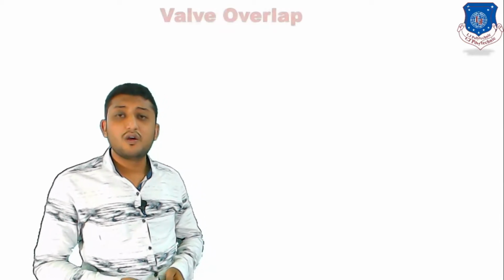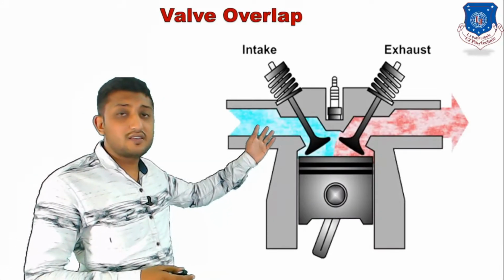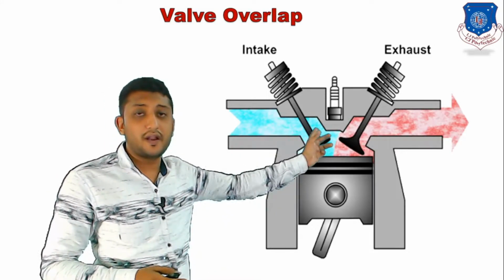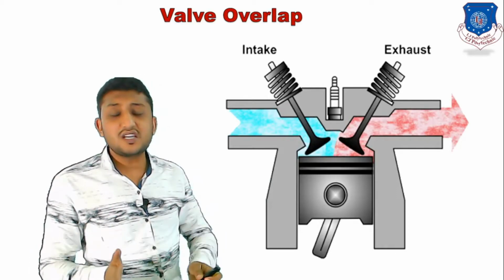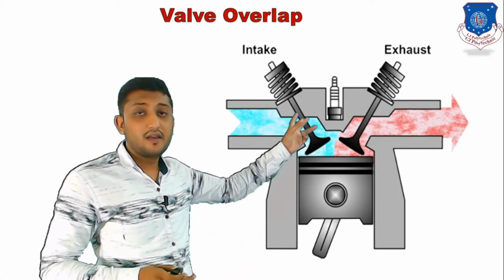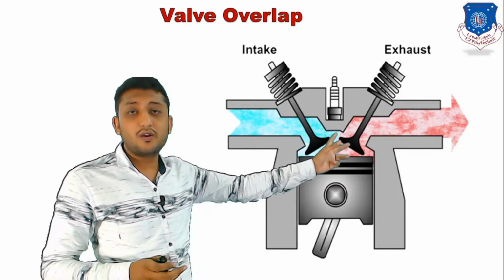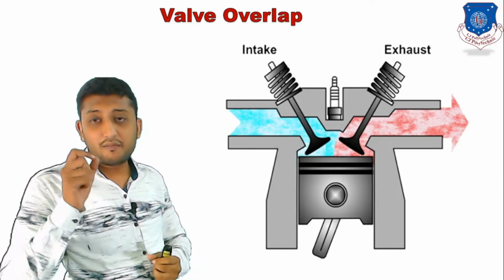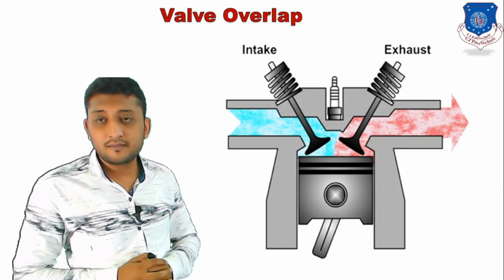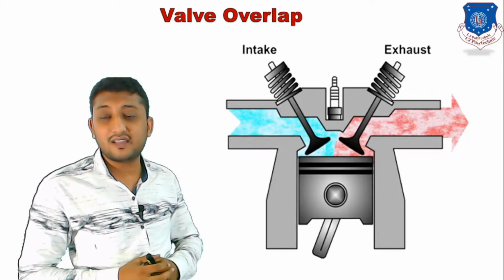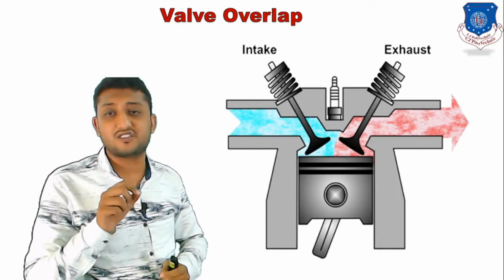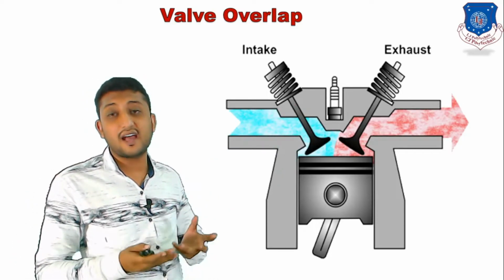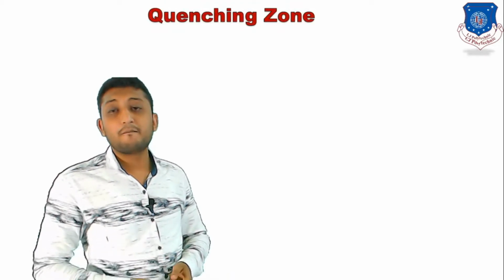Now let us see one by one, starting with valve overlap. As you can see in the figure, the inlet valve and exhaust valve both remain open for a period of time. Such an interval of time in which inlet valve and exhaust valve both remain open is known as valve overlap. So what happens during that time? From the inlet valve fresh charge is entering, from the exhaust valve residual gases are leaving. So some of the fresh charge also leaves the combustion chamber, that can result in the production of HC, that is hydrocarbons.